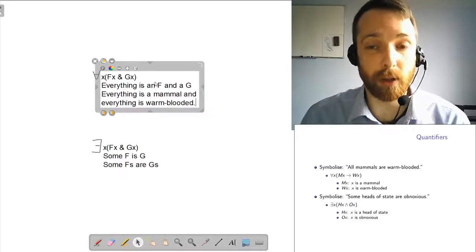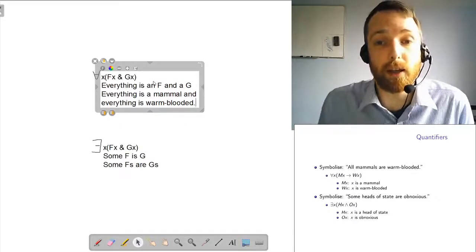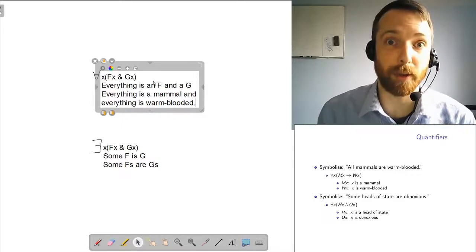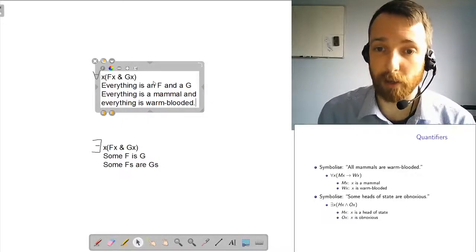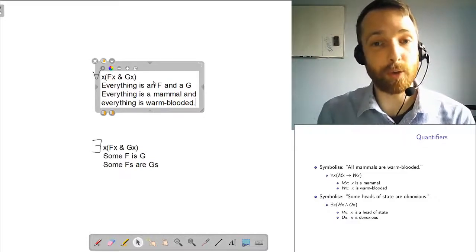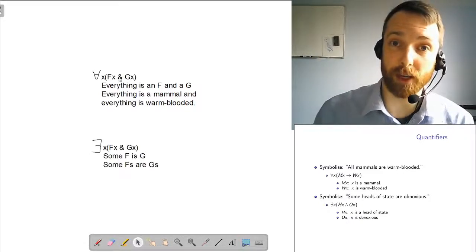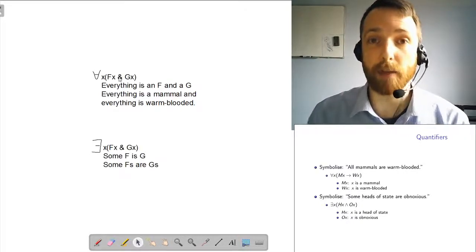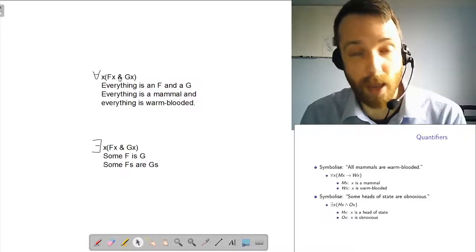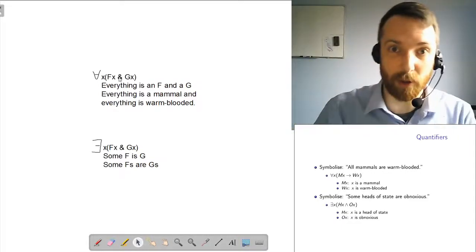That's a much stronger claim than just saying all mammals are warm-blooded, right? According to that claim, all mammals are warm-blooded. There might be other things, right? Reptiles, they're reptiles. They are not warm-blooded. That's fine. But this one, if I use a universal quantifier with a conjunction, then I wind up saying everything's a mammal and everything's warm-blooded. I'm not just saying all mammals are warm-blooded, but everything else is warm-blooded too, and also there isn't anything else. Everything's a mammal.